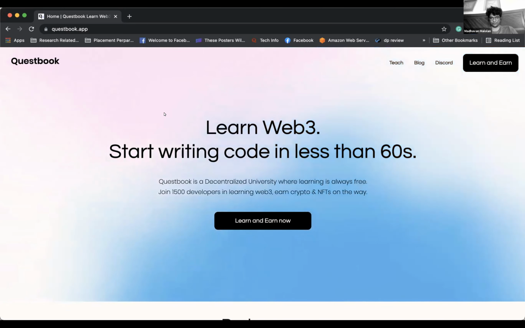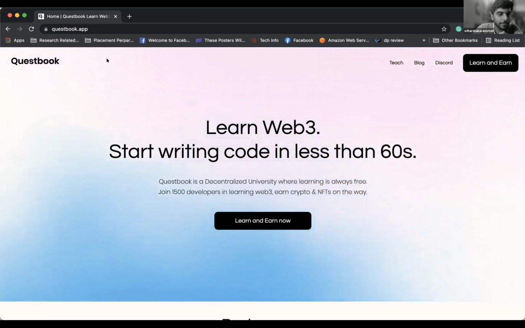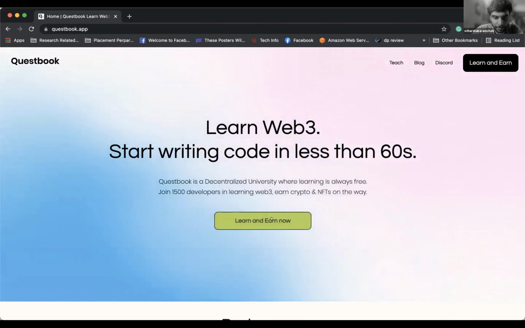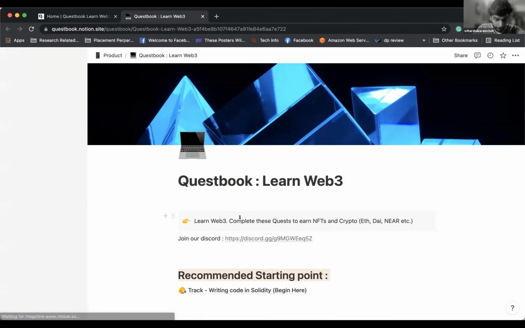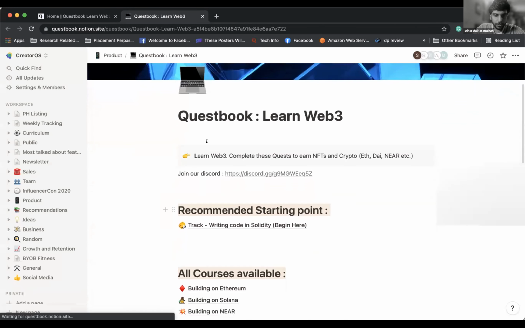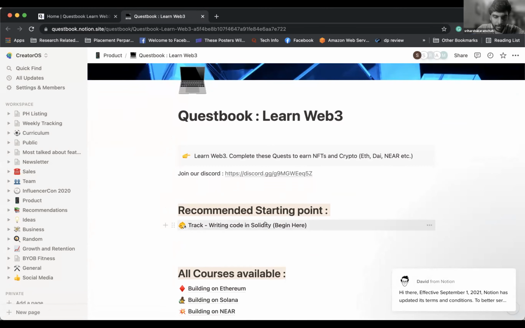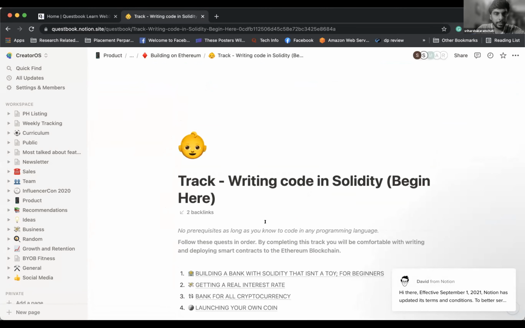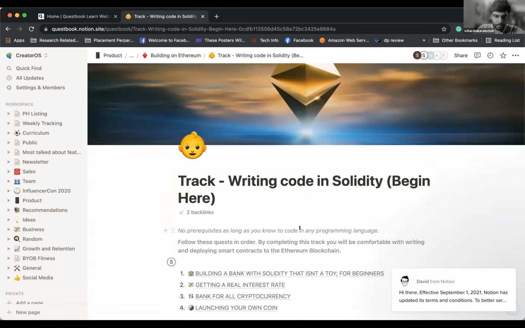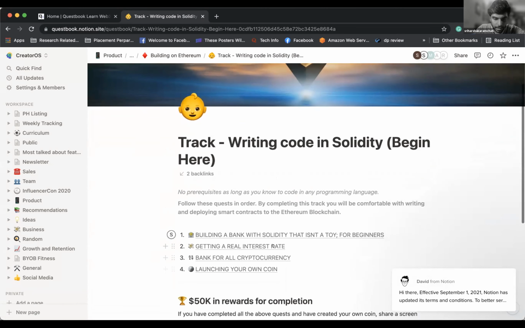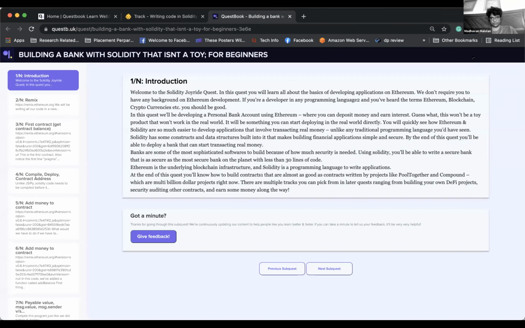Awesome. Let's go. So I've just opened questbook.app and I'm tapping on learn and earn now. A starting point has already been recommended here, so I'm just starting it. Start with building a bank with Solidity that isn't a toy for beginners. Yep. Let's go.